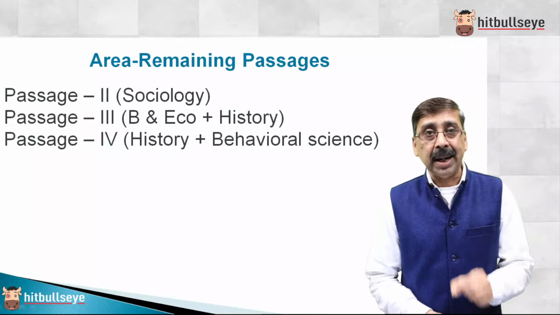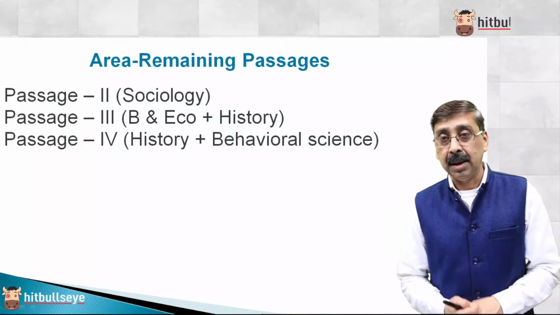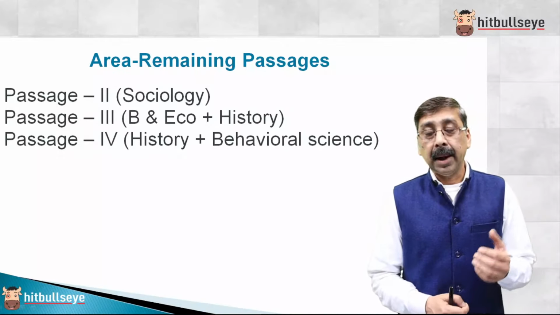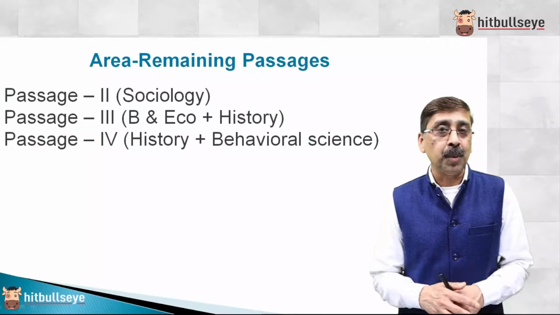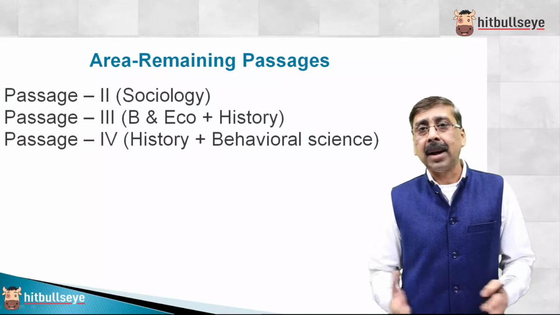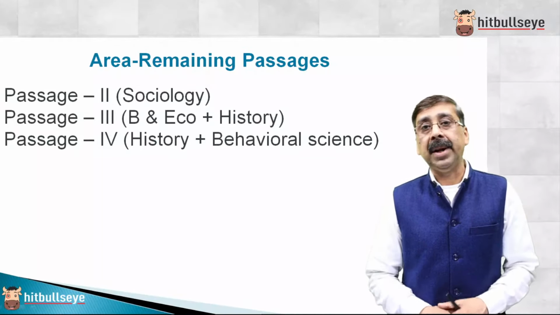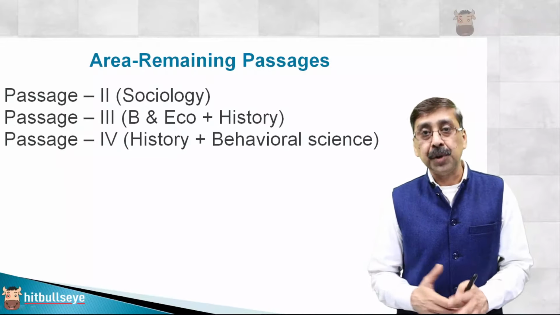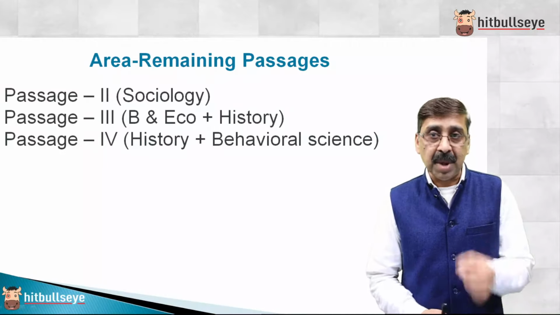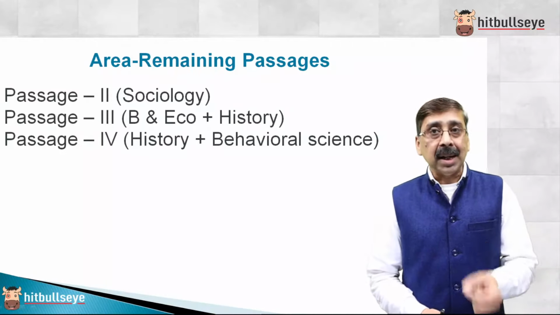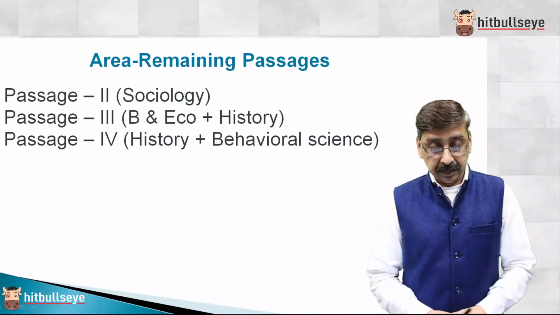So we need to include variety. Now the second question which is coming to our mind is where one can find the variety. Very important question. From Monday to Saturday you will find editorials to be based on business or economy, or at the max politics. With every newspaper you'll find a Sunday supplement also. In the Sunday supplement, you will find articles on a variety of issues other than business, economy and politics: sociology, art and culture, music, literature, etc. So make sure that you do not miss the Sunday supplement that you get along with your newspaper till November 2022.